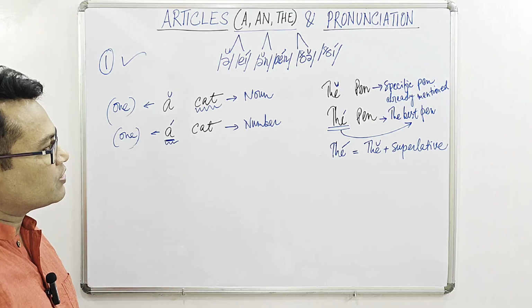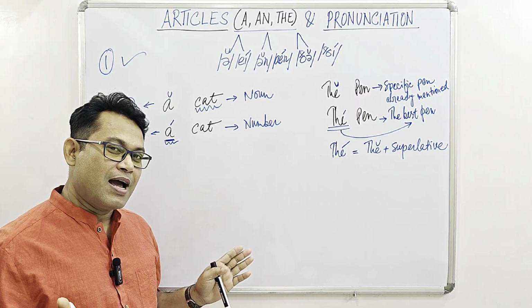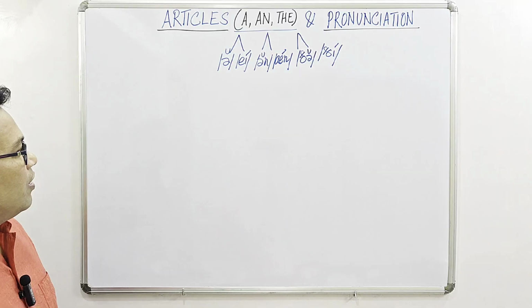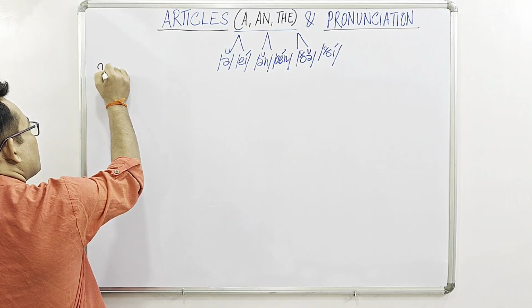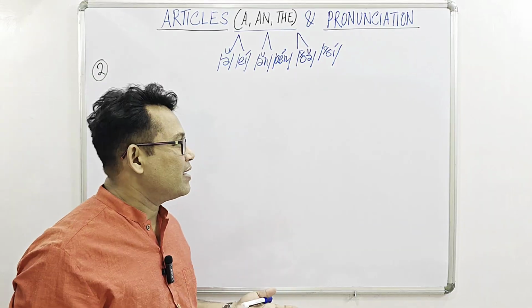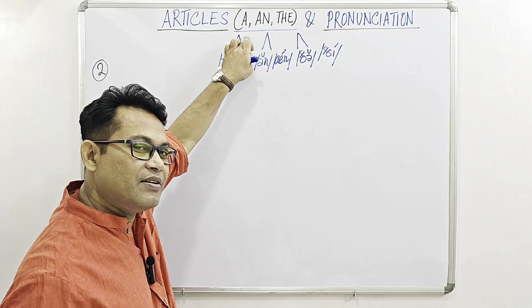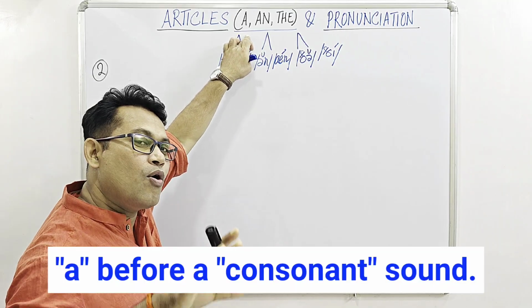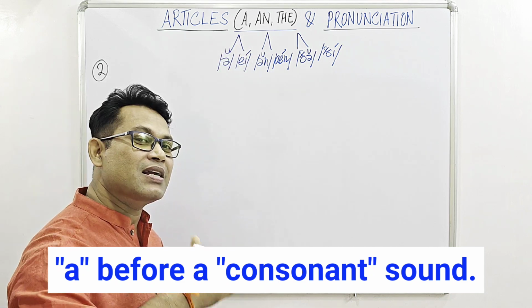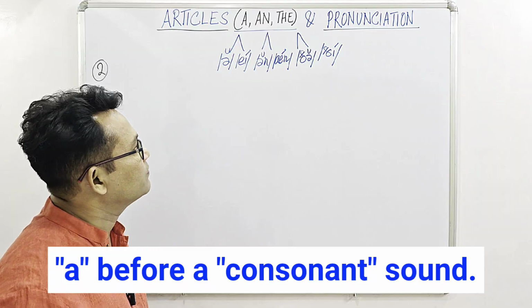Let us come to subtopic number 2, very, very important, and it is to be understood in terms of pronunciation again. We all remember and memorize this fundamental rule that we use the indefinite article a before the consonant sound of the first syllable of a target word.